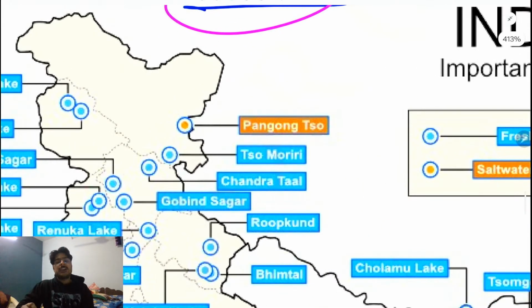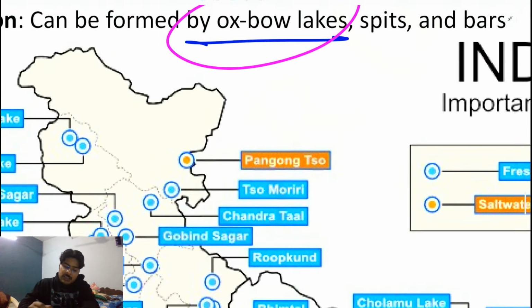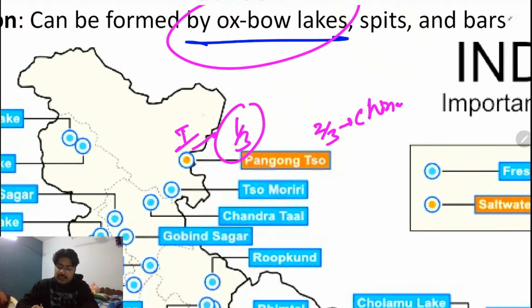Now, what is the speciality about Pangong Tso Lake? This lake was also in the news a couple of years ago because of the infiltration by China. China was infiltrating this region, and the Pangong Tso Lake lies two-thirds in China and only one-third in India. So in India we have only one-third part, and in China we have the two-thirds part.